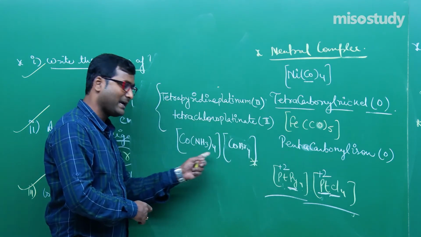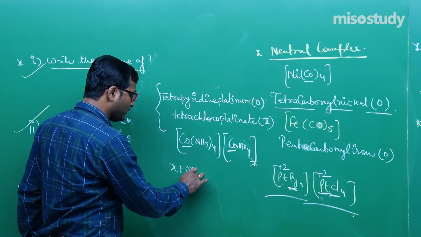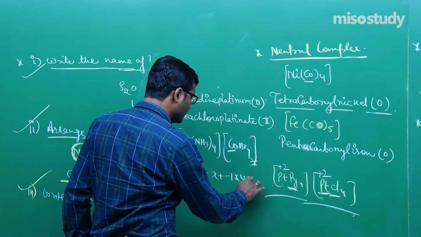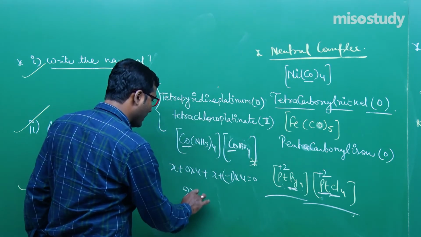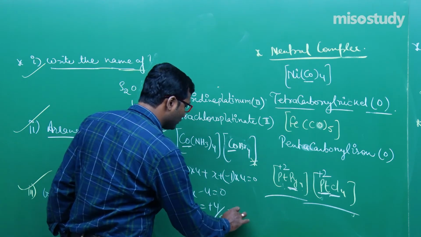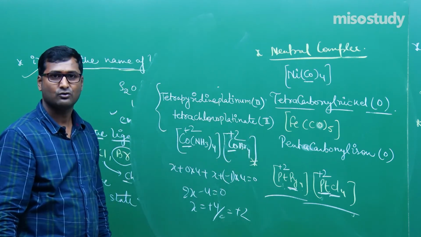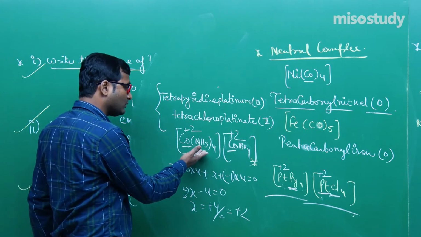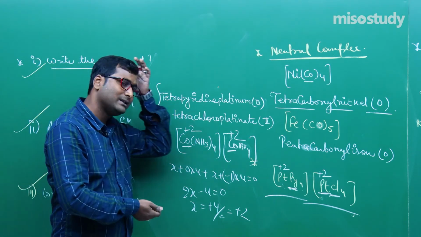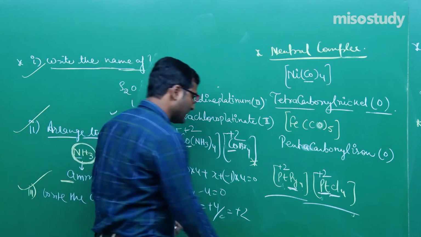By combining them, this one is x, this one is x. x plus 0 into 4 plus x plus minus 1 into 4 is equal to 0, my friend. That is 2x minus 4 is equal to 0. x is equal to plus 4 divided by 2. So this copper has plus 2 oxidation state, this copper also has plus 2 oxidation state. Clear? Now write down the name. What is the name here? Tetraamine cobalt 2, then tetrabromido cobaltate 2. This is the case, my friend.